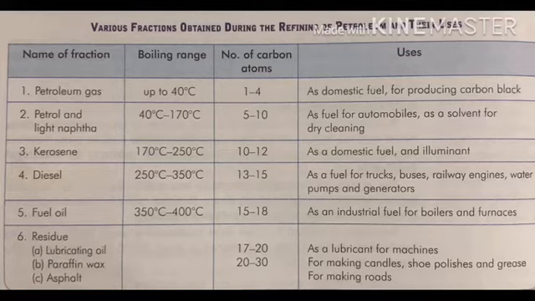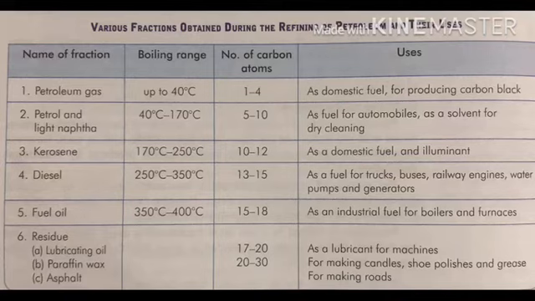Now the fourth is diesel. The boiling range of diesel is 250 degrees Celsius to 350 degrees Celsius. Number of carbon atoms is 13 to 15, and uses as a fuel for trucks, buses, railway engines, water pumps and generators. Now the fifth, fuel oil. The boiling range is 350 degrees Celsius to 400 degrees Celsius. Number of carbon atoms is 15 to 18, used as an industrial fuel for boilers and furnaces.